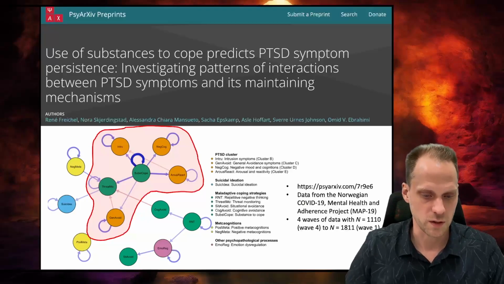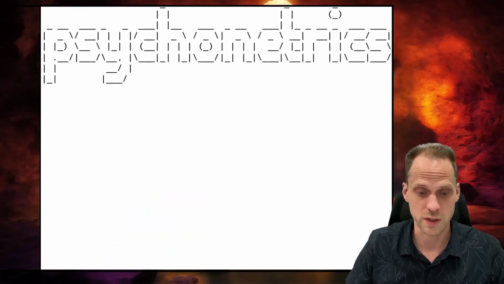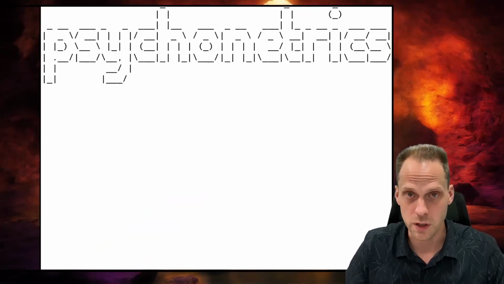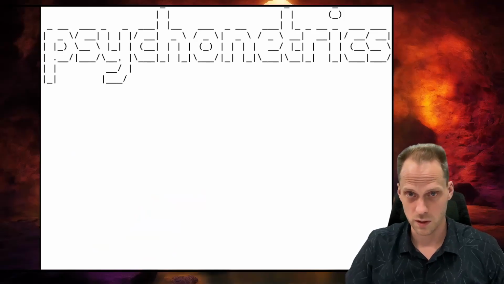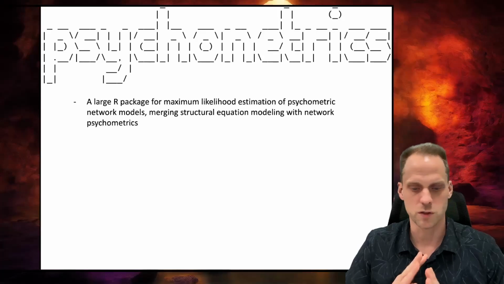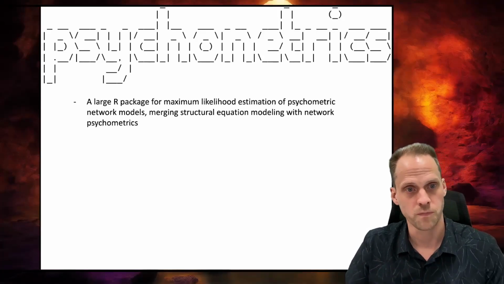This method, this final one, has been implemented in the R package that I'm working on now called Psychometrics. And this is actually the main part of my work on network modeling, where I made a very large R package for maximum likelihood estimation. So it doesn't use LASSO regularization or anything. You do thresholding and model selection in it.